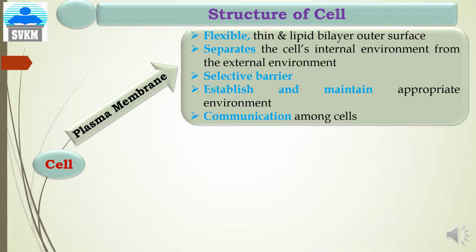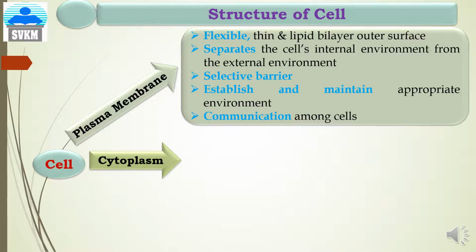Third role of the plasma membrane is to act as a selective barrier, means it permits the movement of the ions across the membrane. Next, the role of plasma membrane is to establish or maintain the appropriate environment within the cell. And last role of the plasma membrane, it plays an important role in the communication between the cells for the proper functioning of the cell.